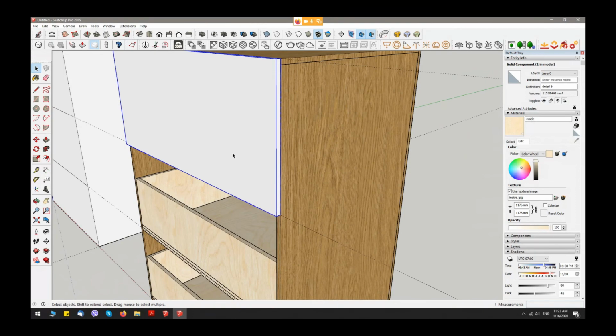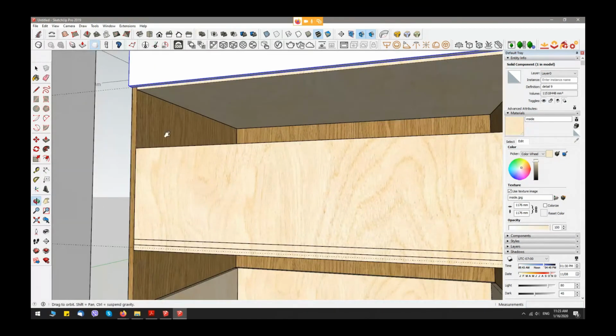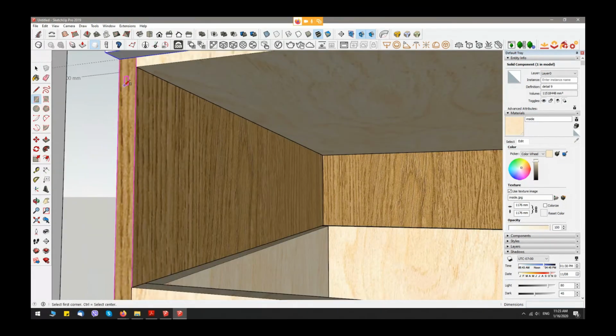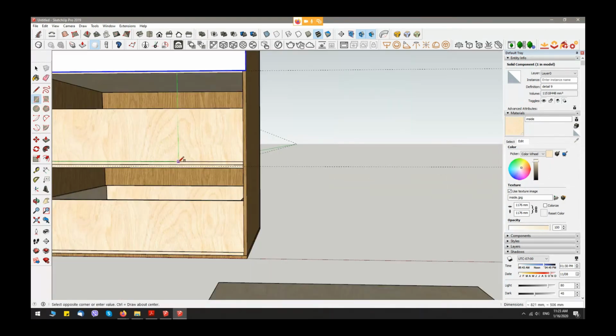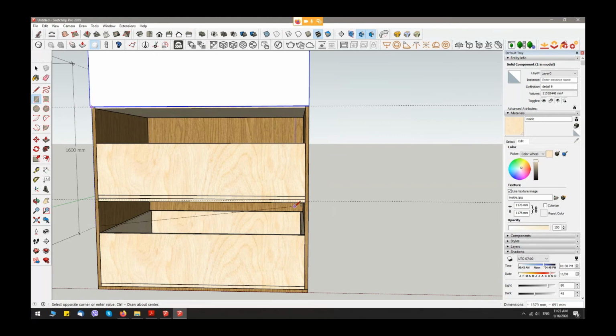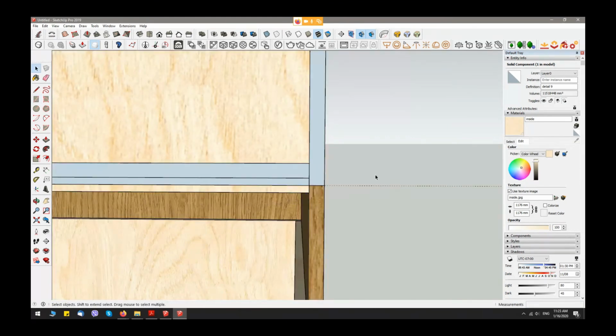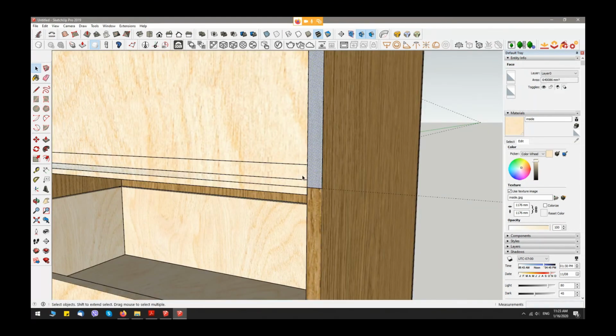And I will do the same for the next one. Snap to my guides, put the thickness 80 millimeters, and make a component.